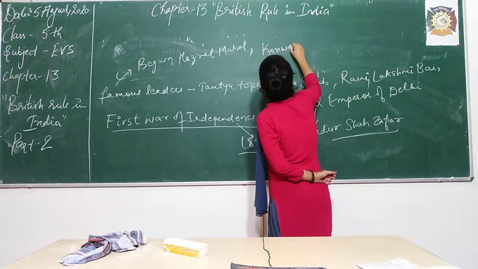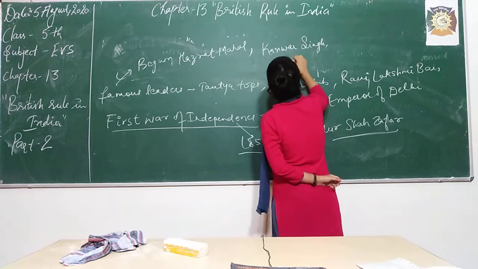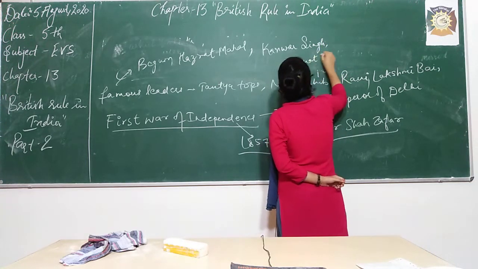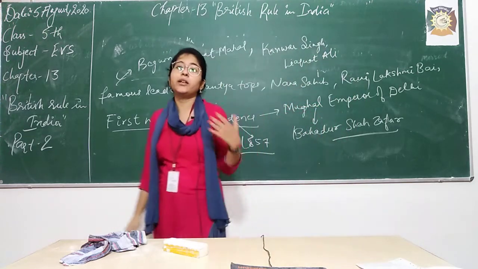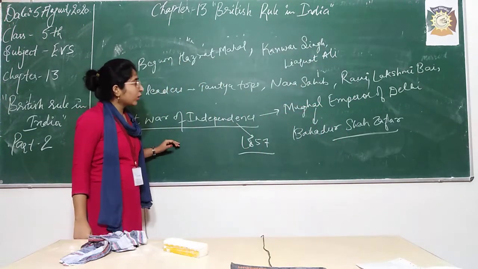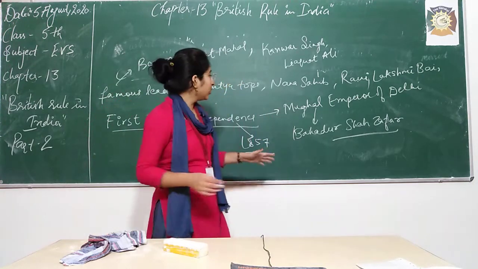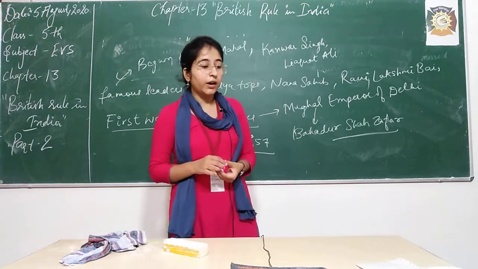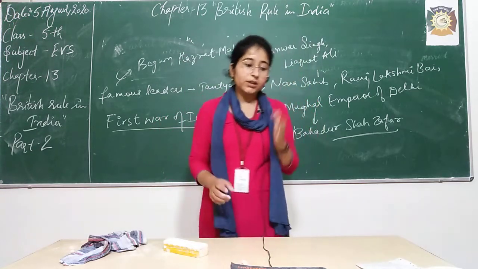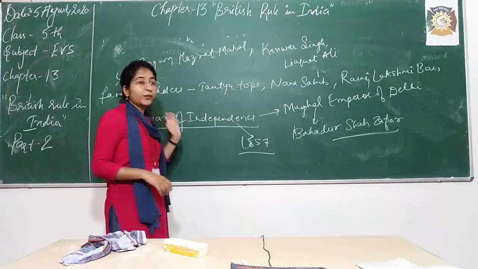So these were the famous Hindu and Muslim leaders who led this first war of independence, and the leader who led this revolt was Bahadur Shah Zafar, the Mughal emperor of Delhi.